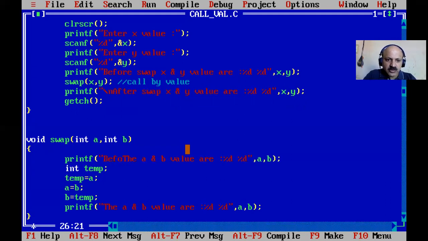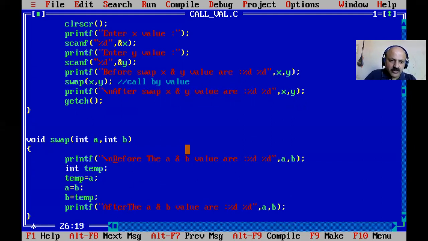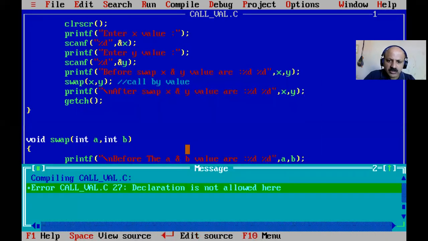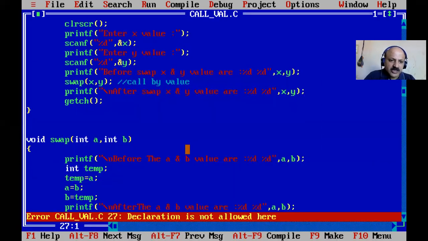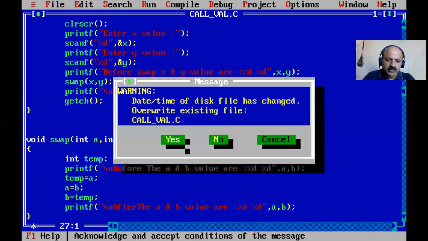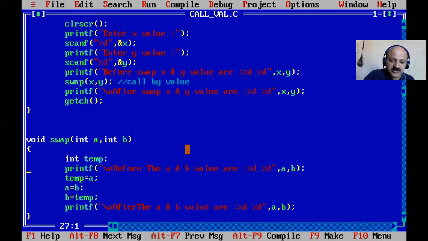So here I also write before and after swap. Okay, so after, and here also provide the slash n, and here also provide the slash n. Yes, let us check. I save and compile. Yes, one error, okay, so declaration comes before. So here we declare our variable, because that is a rule of the C language, before the executable statement.